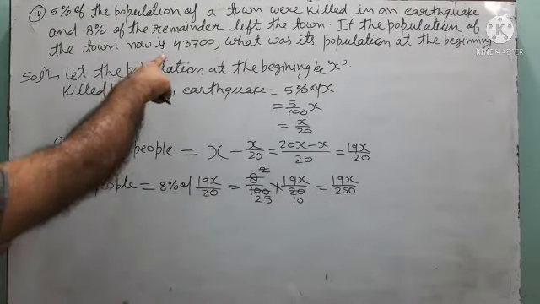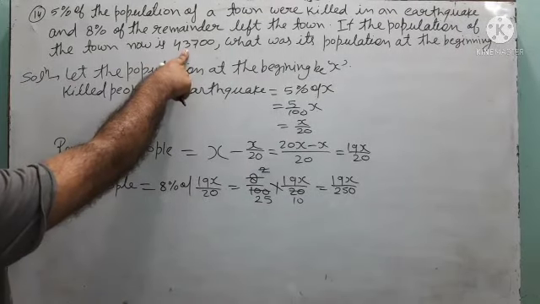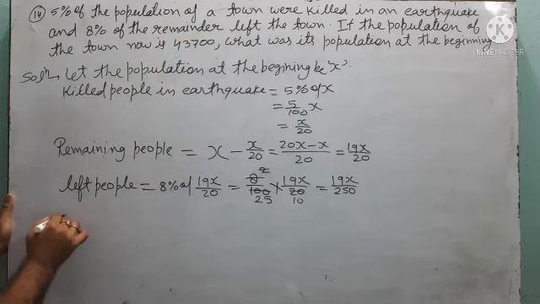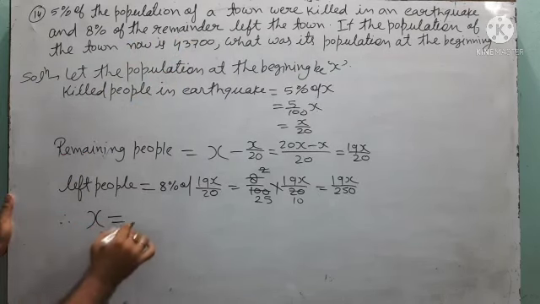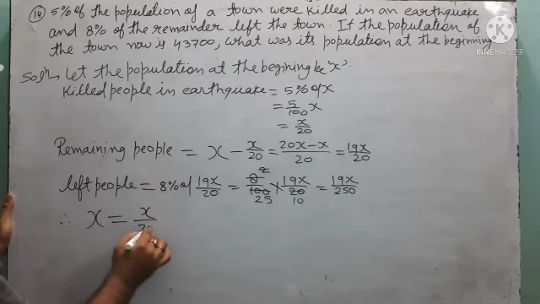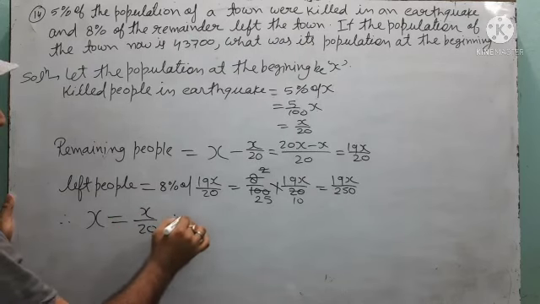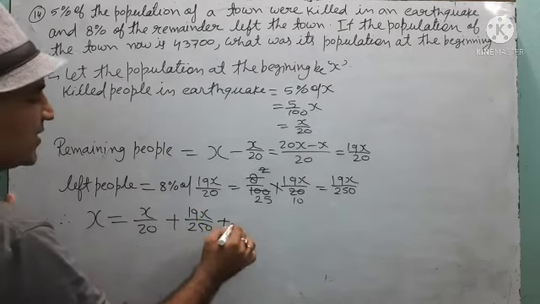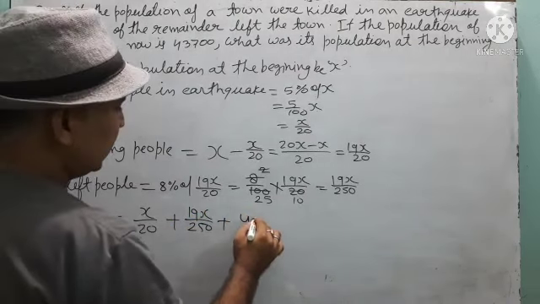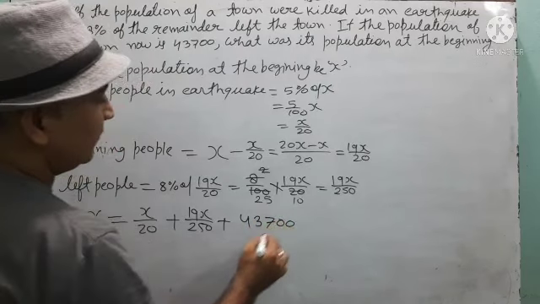Now the remaining people is 43700. That means according to the question, the total people should be equal to the killed people, plus the people who left the town, plus the remaining people, that is 43700.